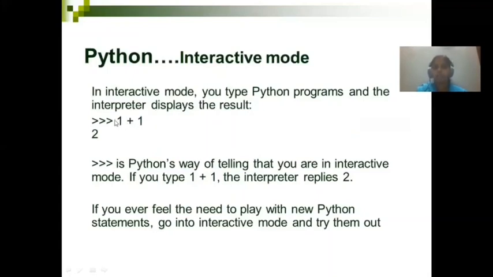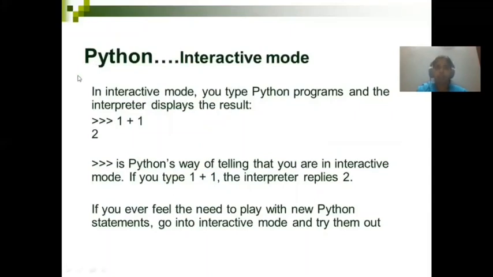Each line you can execute at this prompt. If you want to do arithmetic operations on integer values or floating point values, or between variables, you'll be able to do it in this command line shell. When you get this prompt, it means your interpreter is ready to accept the code and ready to give the output also.